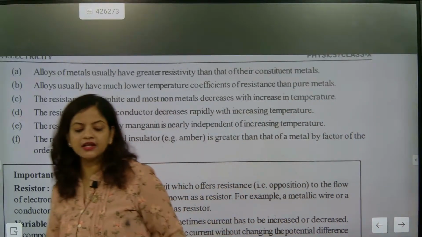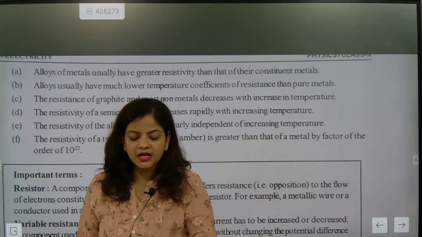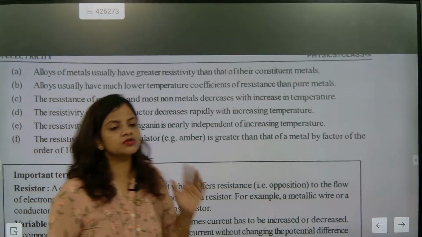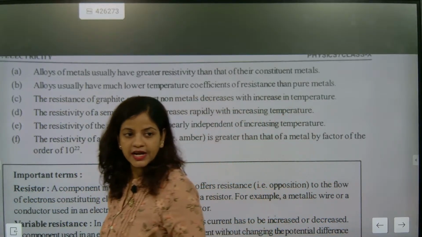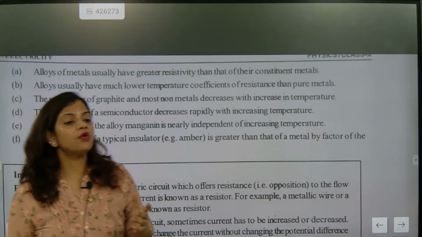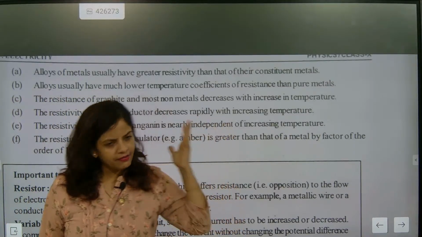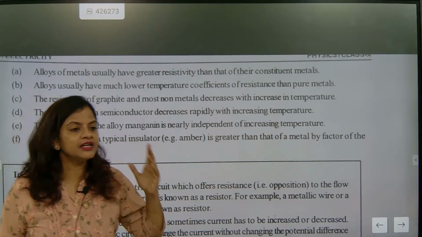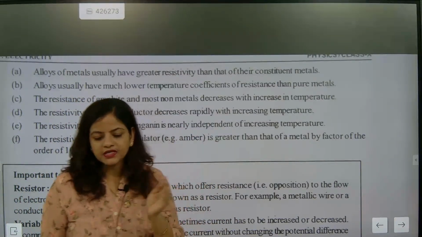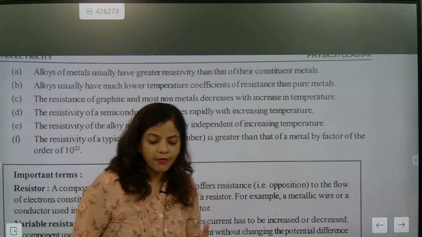So that's exactly why manganese and nichrome are good. Why? Because they can withstand high oxidation state, and they have a high melting point. They withstand high oxidation and high melting point. So those are some things which are very, very important for them.